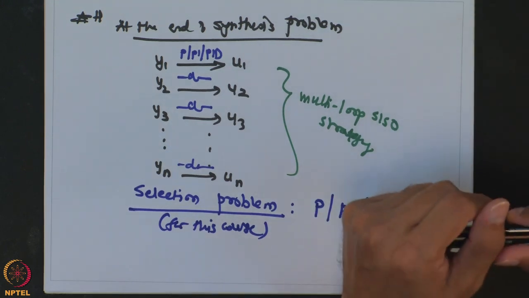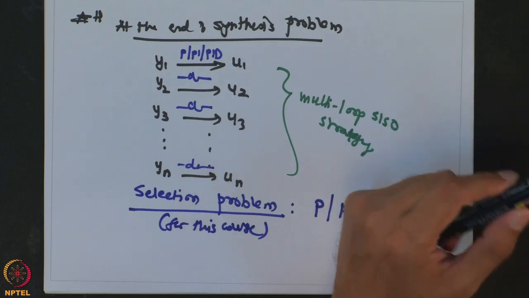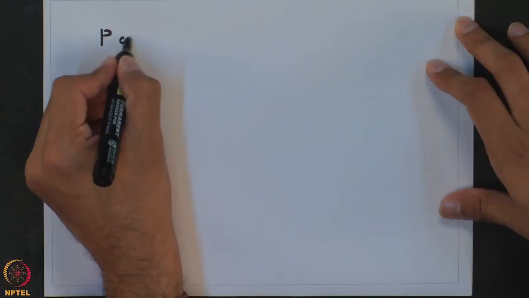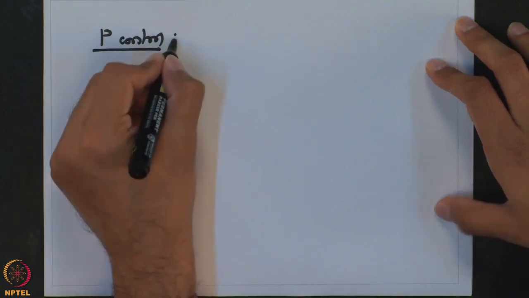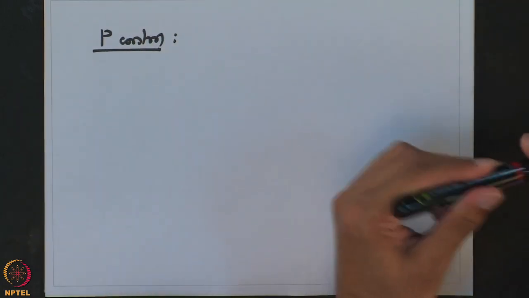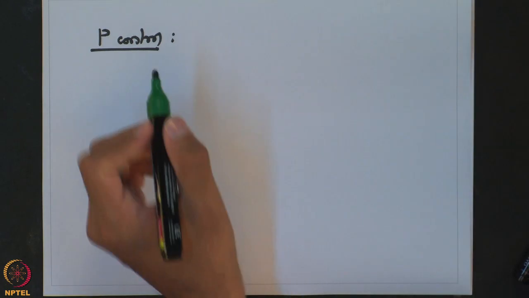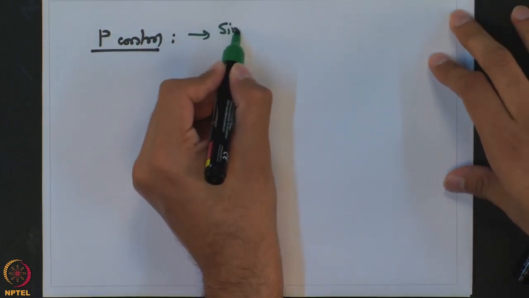In order to answer this particular question, we have to use some rules of thumb, which are based on some analysis which we have already done when we talked about the performance of PID controller. So let us look at all these PID controllers, and that will help us formulate this rule of thumb strategy. When you say P control, or the proportional control, the main advantage is it is very simple.